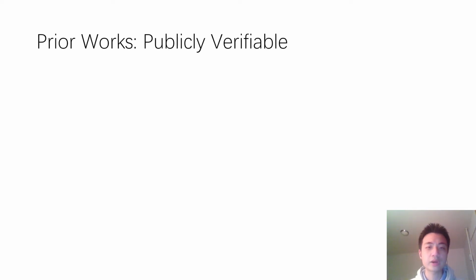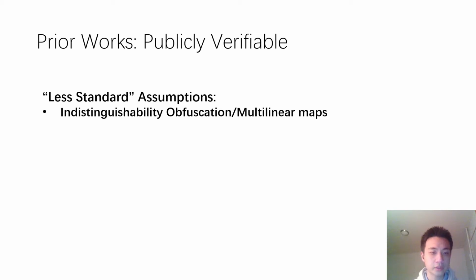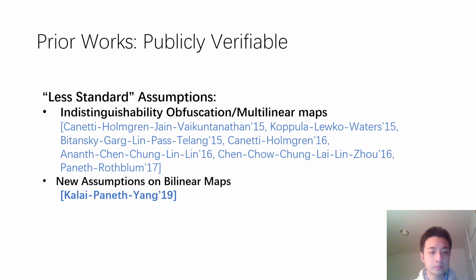For the publicly verifiable setting, we previously know how to build SNARGs for P or batch NP from less standard assumptions. One line of work built SNARGs from iO or multilinear maps. More recently, Kalai, Paneth, and Yang built SNARGs from new assumptions on bilinear maps. However, despite recent progress on basing iO on well-founded assumptions, those assumptions are relatively less well understood.